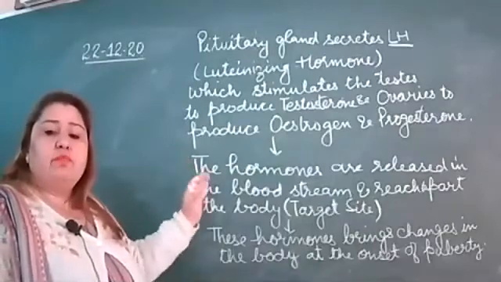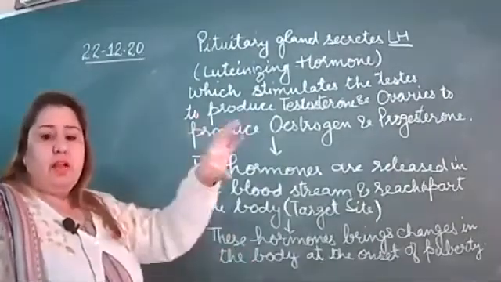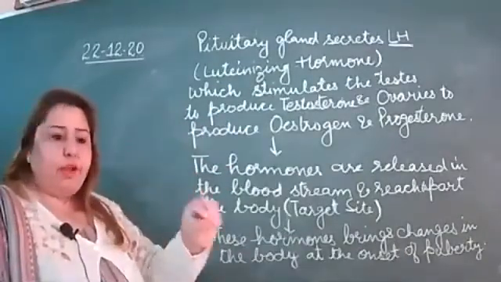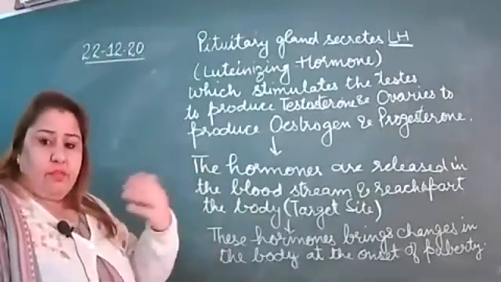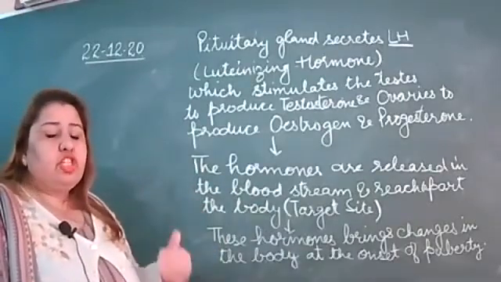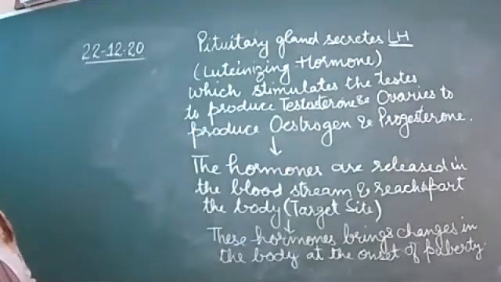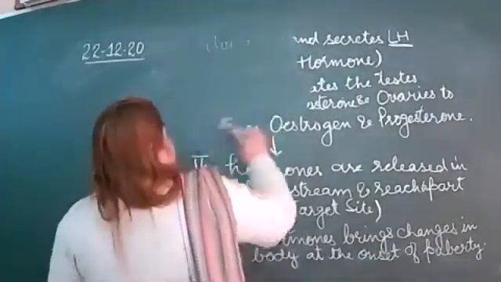And these hormones are released in the bloodstream and reach the target site, the particular part of the body where it is required. And these hormones bring changes after the onset of puberty. They bring changes in your body. Is it clear, beta?